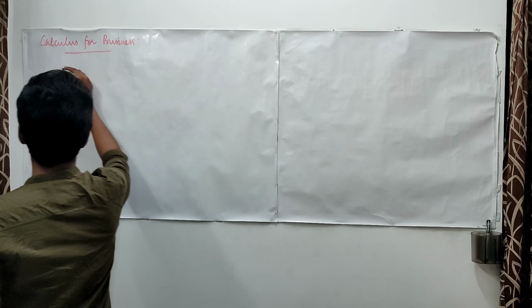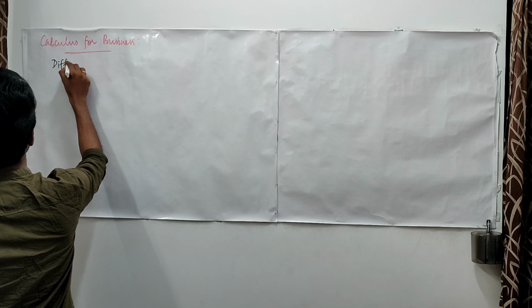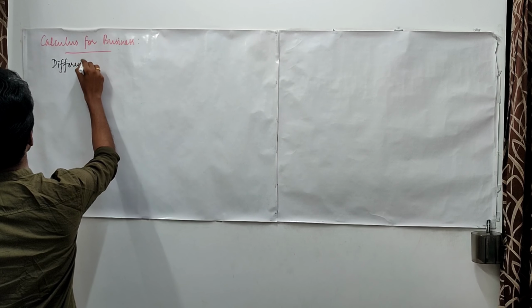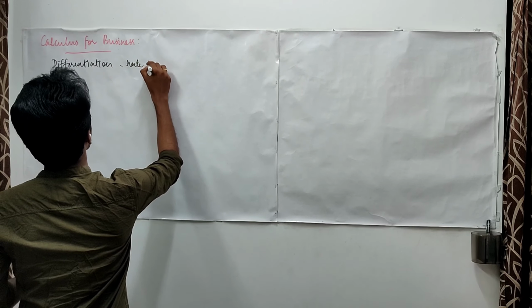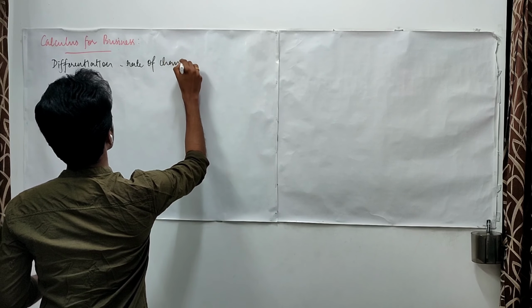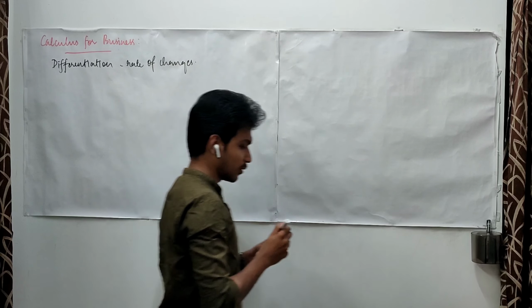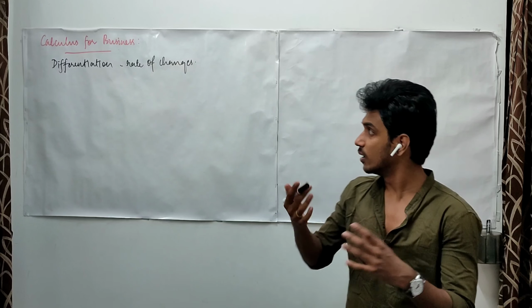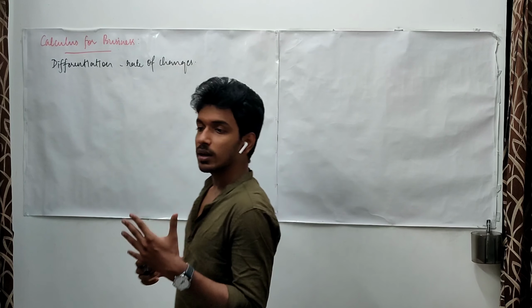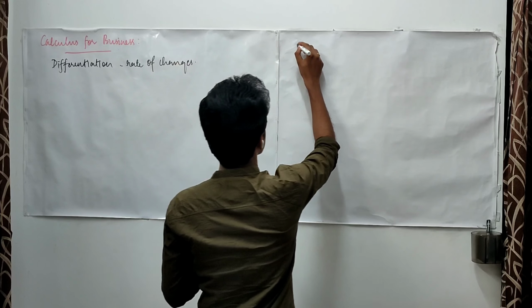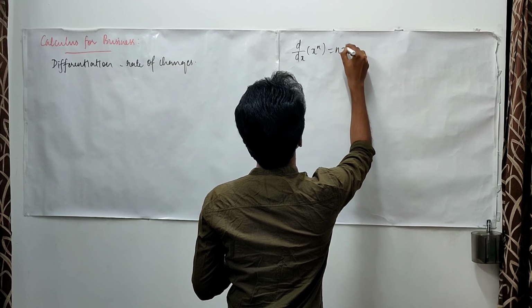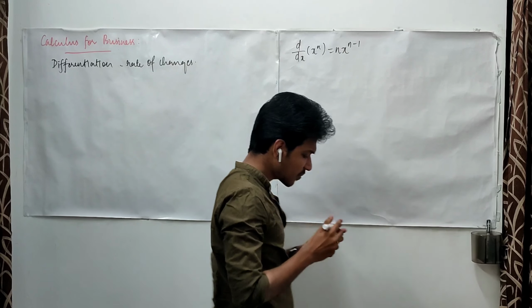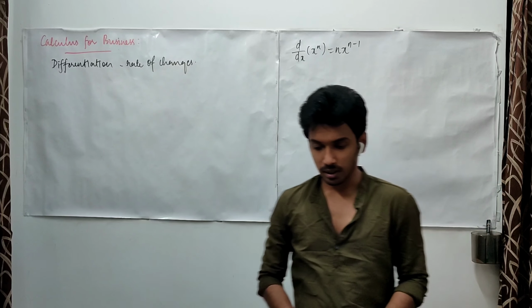Basically, differentiation. This is the concept that we have seen. Differentiation deals with the rate of change, and we have seen some instances where this occurs, and with this idea we have developed the theory, and we found a formula, that is d upon dx of x power n is n times x power n minus 1. We came till this.